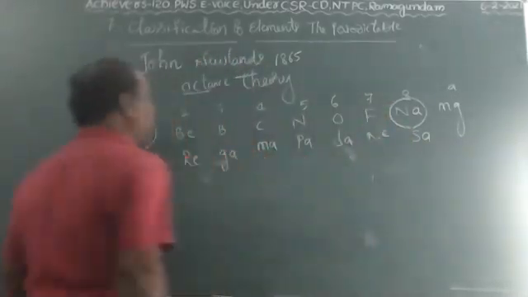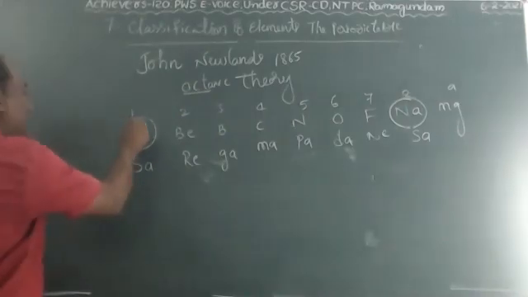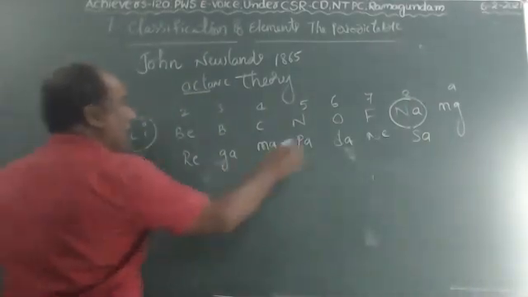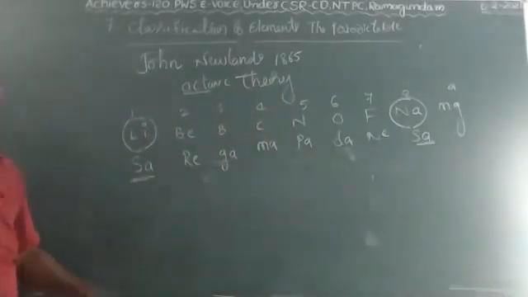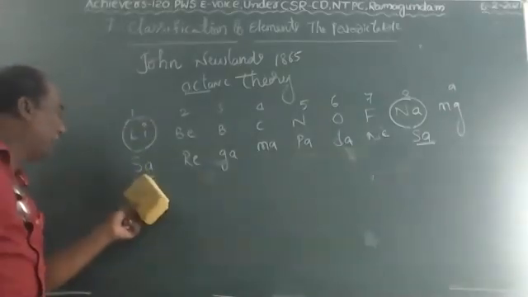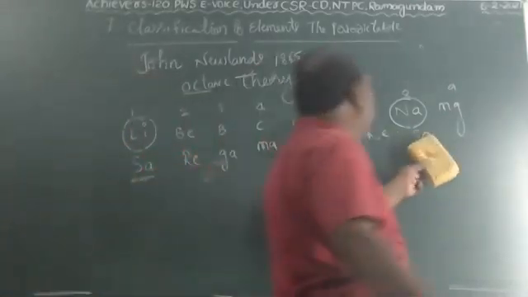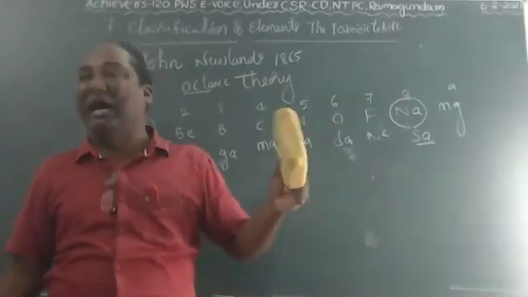According to these swaras, the first note is sa and the eighth note is also sa. Based on this also, Newlands said that the first element's properties resemble the eighth element's properties. It is called Newlands' octave theory.